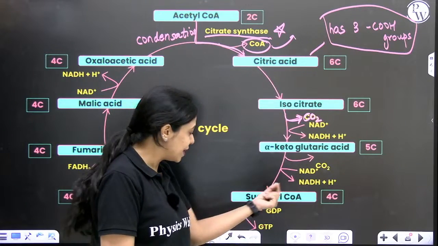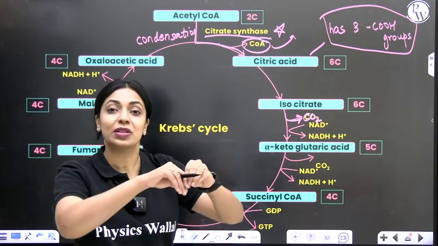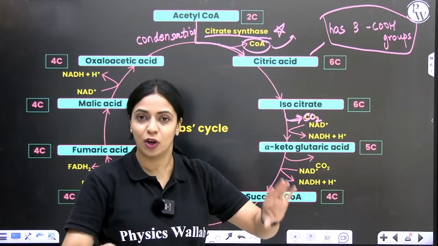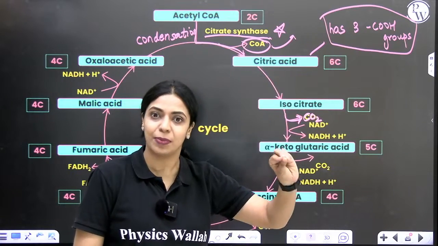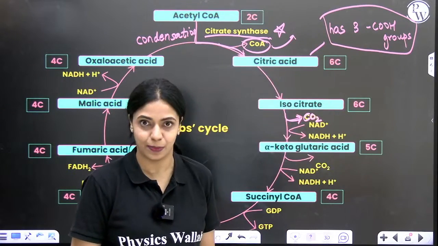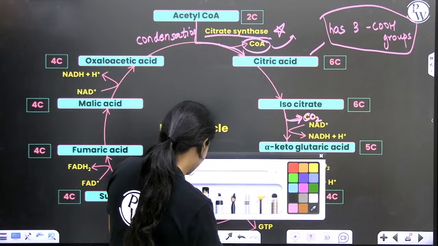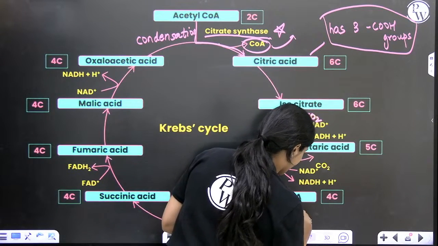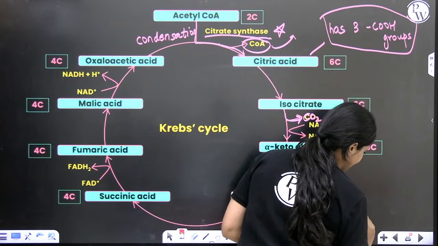What happens immediately after this GTP gets formed is, it will split again to form GDP and inorganic phosphate. It will provide that inorganic phosphate to ADP and synthesize a molecule of ATP. Okay, so this is coupled to ATP synthesis.